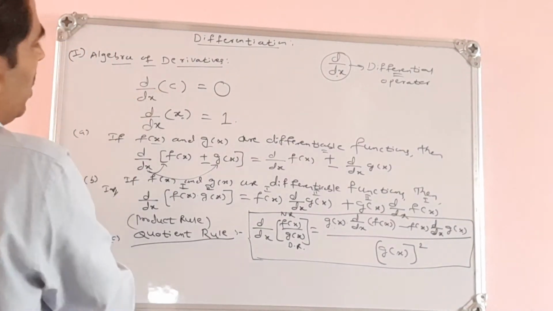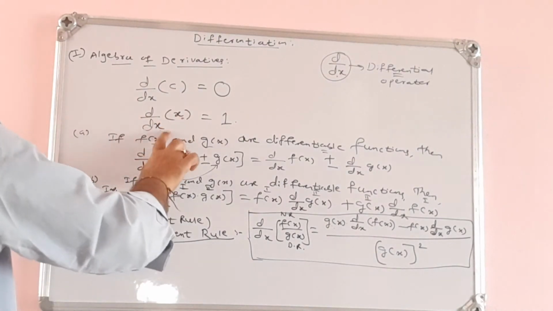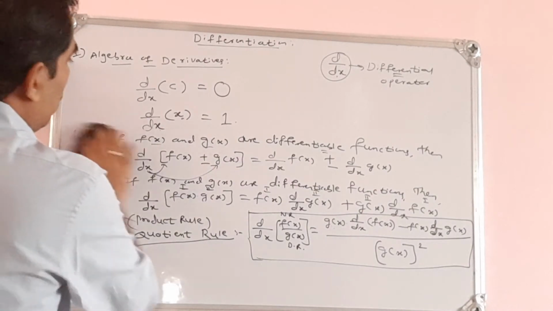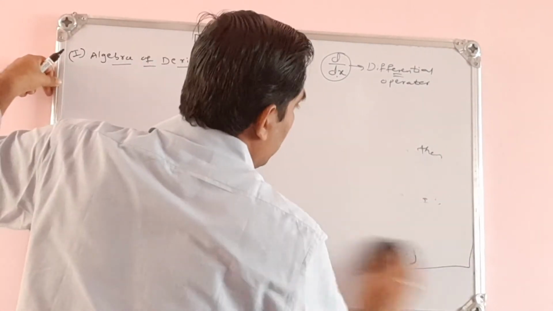Okay, so derivative of a constant is 0. Derivative of x with respect to the same variable x, that will be what? 1. So let us continue to consider some of the more basic points here.